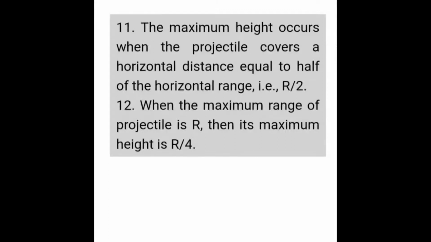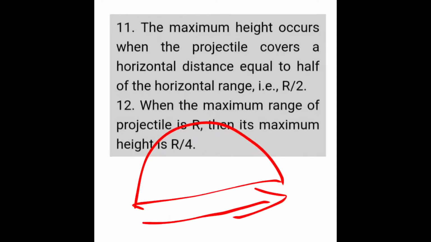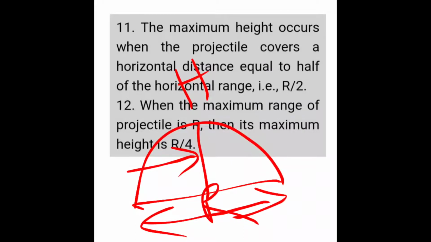The maximum height occurs when the projectile covers a horizontal distance equal to half of the horizontal range. That is, if an object is thrown and the total distance is R, then at half of the distance it acquires maximum height, that is R by 2.